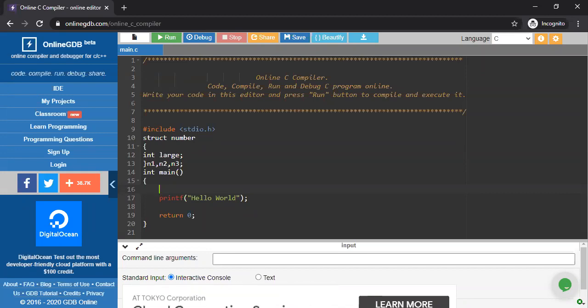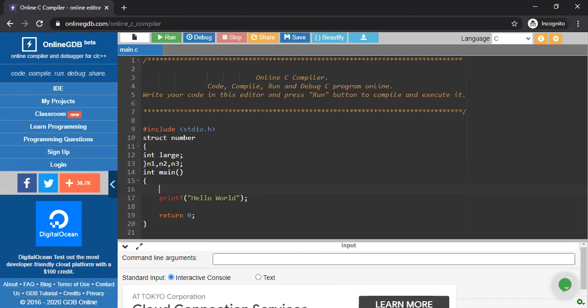Simple, because we already know the logic of finding the largest of 3 numbers. So you have to write it this way: n1 dot large greater than n2 dot large, double ampersand n1 dot large greater than n3 dot large, in that way. Because in n1 dot large, you are actually storing your value.